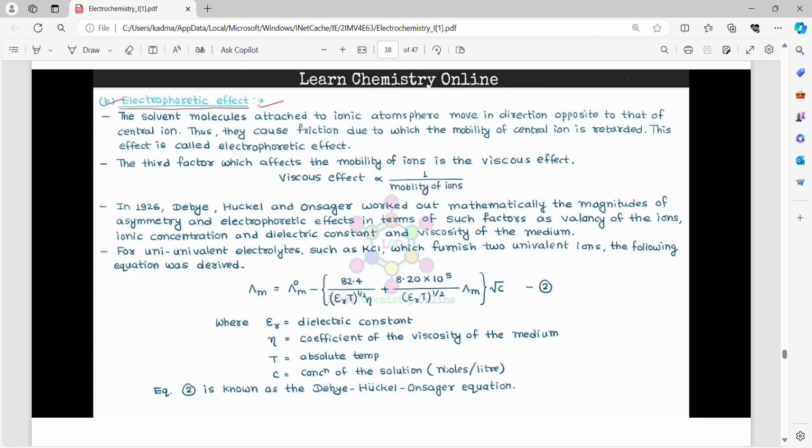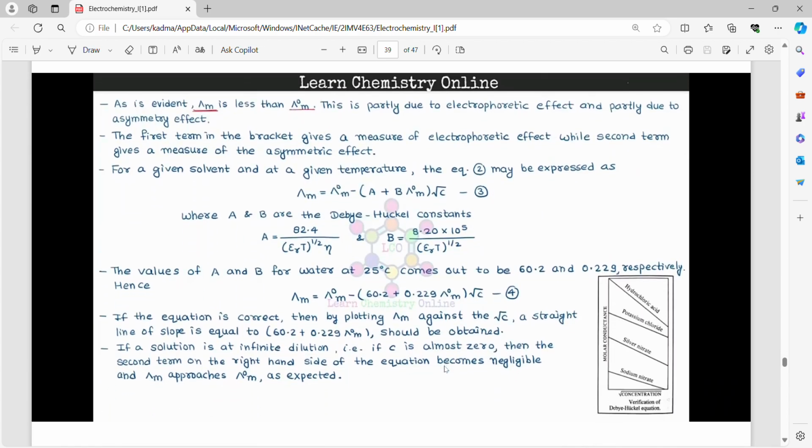Lambda m is equal to lambda node m minus bracket 82.4 by (epsilon T) whole power 3 by 2 eta plus 8.20 into 10 raised to power 5 by (epsilon T) whole power 3 by 2 lambda node m bracket closed root c, where epsilon is the dielectric constant, eta is the coefficient of viscosity of the medium, T is absolute temperature, and C is concentration of the solution in moles per liter. Equation 2 is known as the Debye-Huckel-Onsager equation.